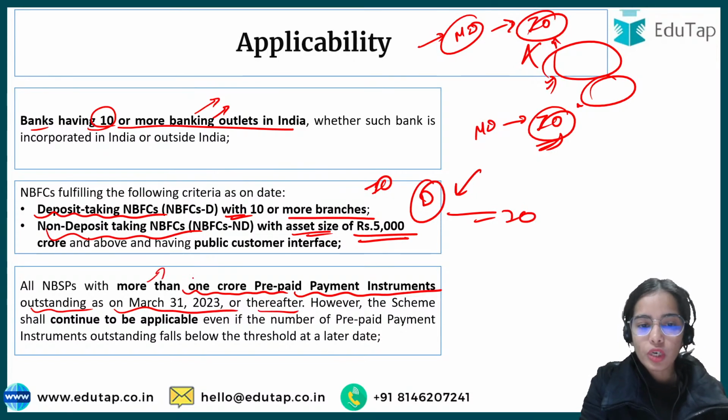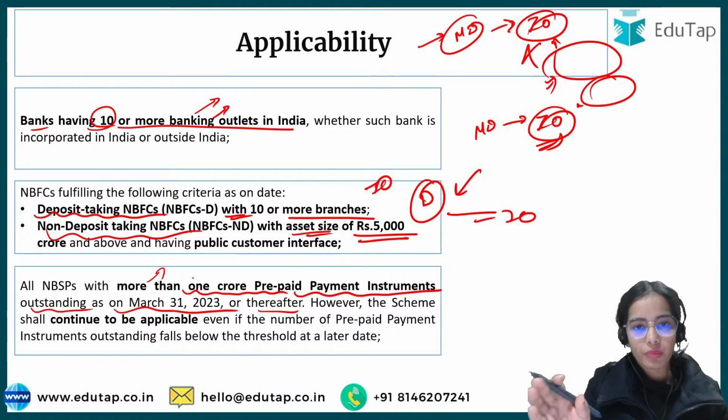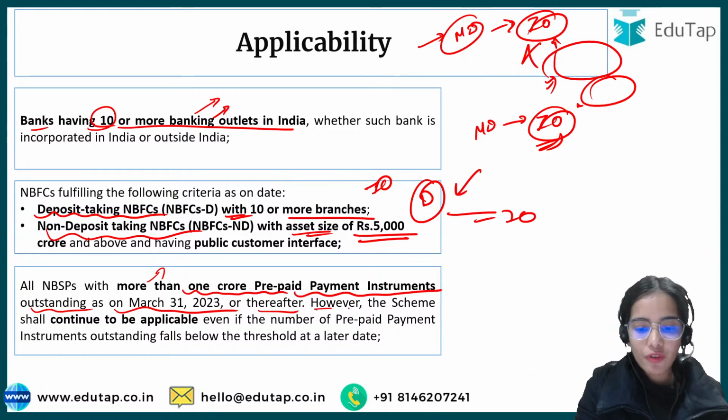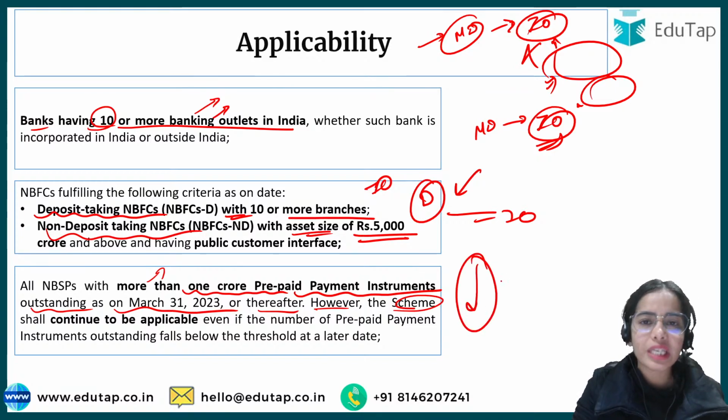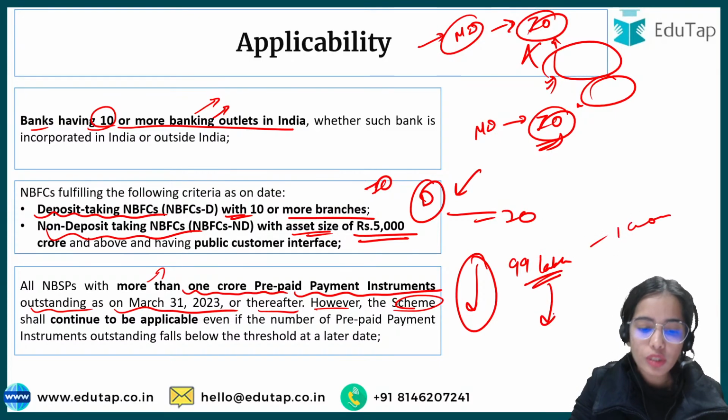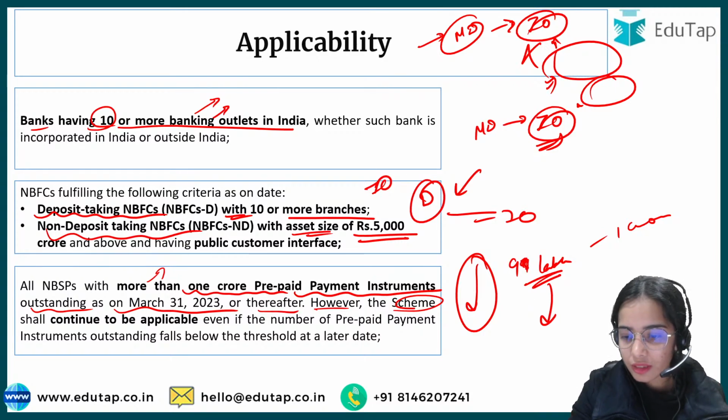They also have to have the internal ombudsman. They have to follow the master direction. However, the scheme shall continue to be applicable even after March 31st, 2023, if their prepaid instruments have decreased. Let's say it has become 99 lakh rather than 1 crore.